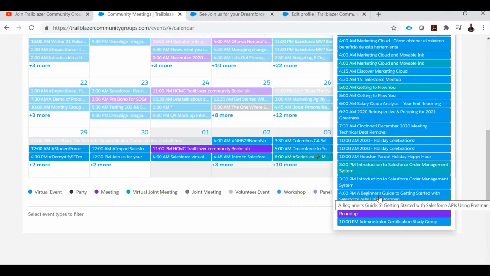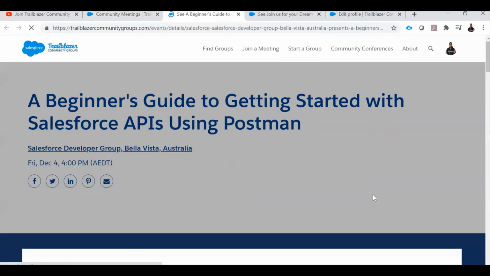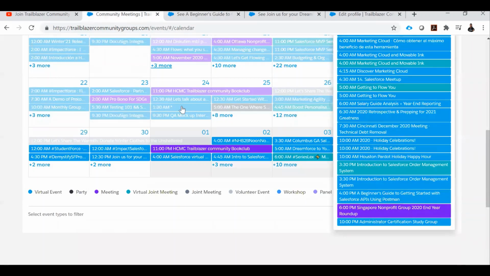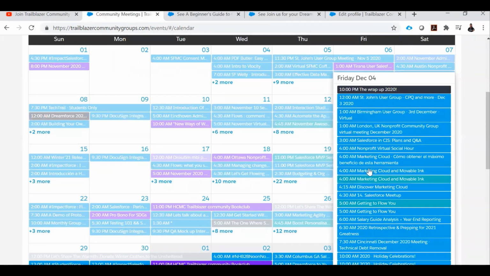If you would like to check more details about that event, simply click and it gets redirected to a new tab and opens that event information. And if you see here, the calendar view still appears, it's not closed. So you can come back at any point of time to check the other event list as well.